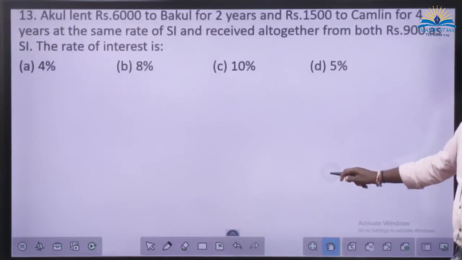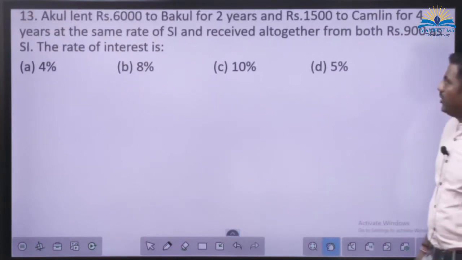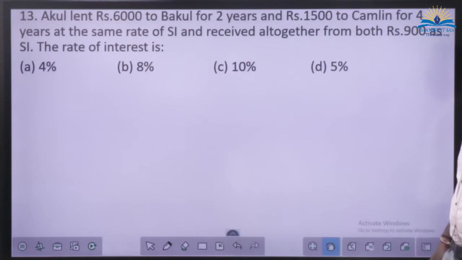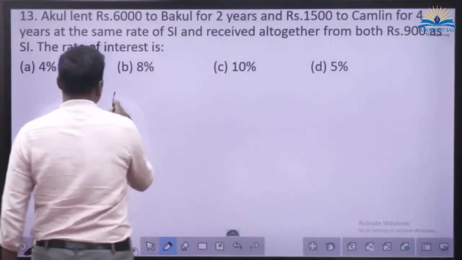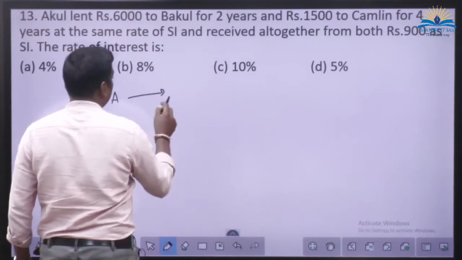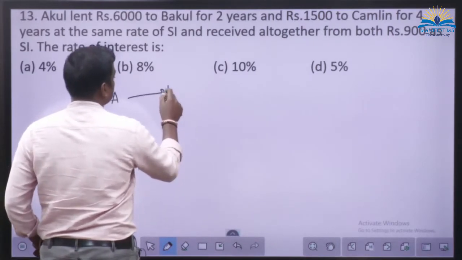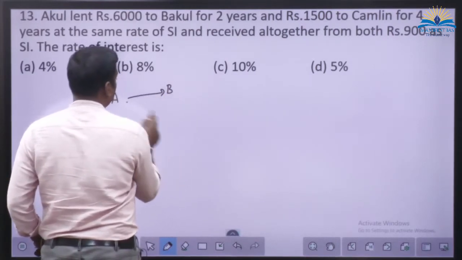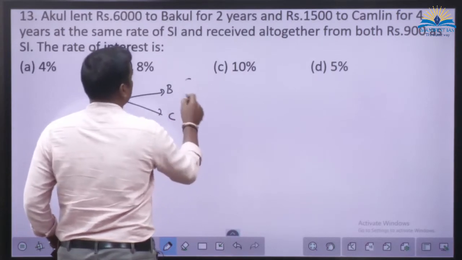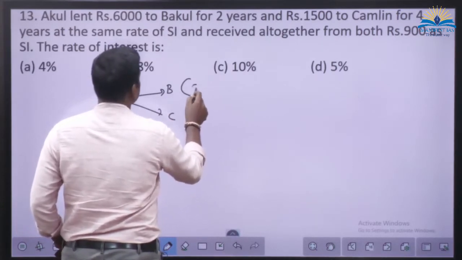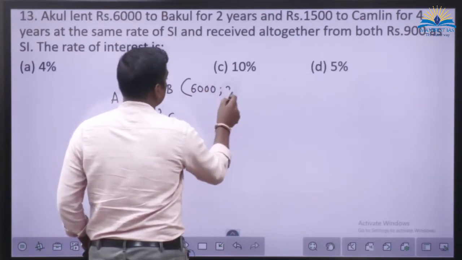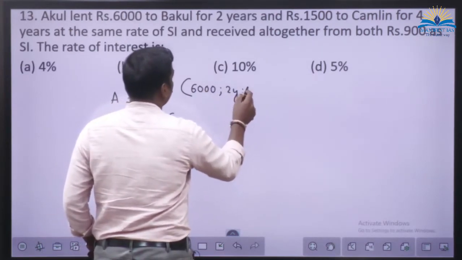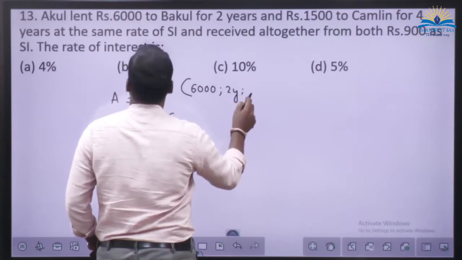Akul lent rupees 6,000 to Bakul for 2 years and rupees 1,500 to Camlin for 4 years at the same rate of interest. So A is lending 6,000 to B for 2 years at the rate of, I don't know.